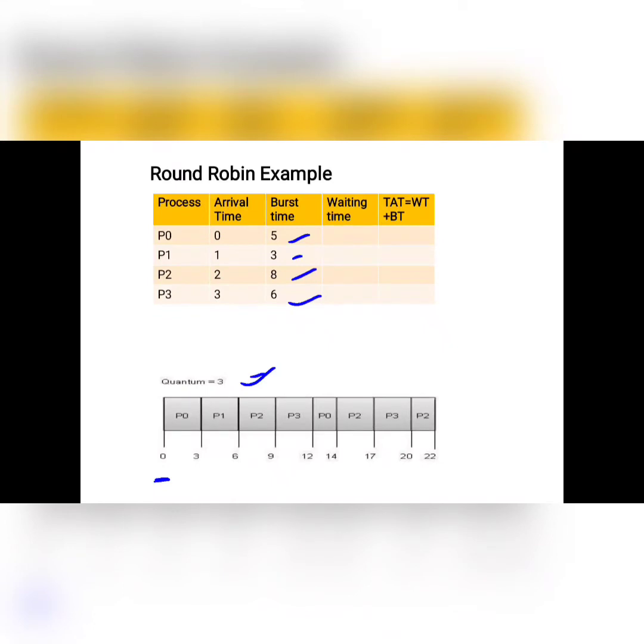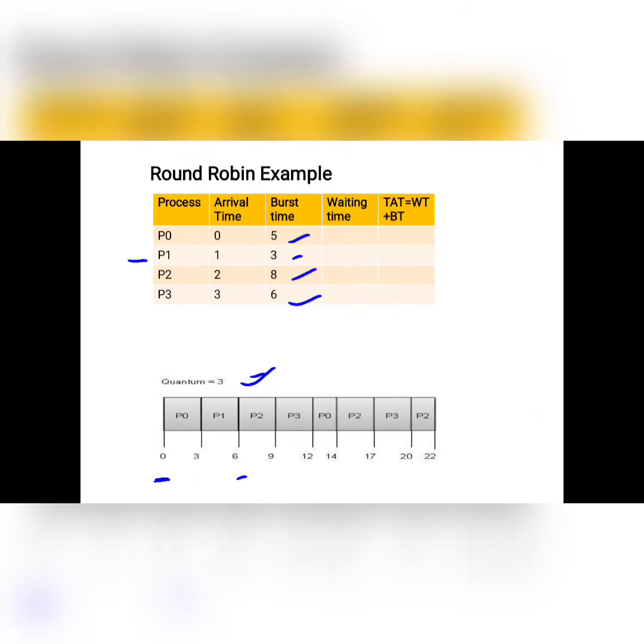After 3, the remaining 2 is pending in the waiting state. Now P1 starts, and again it executes for 3.